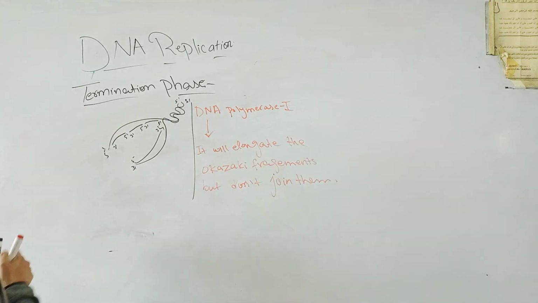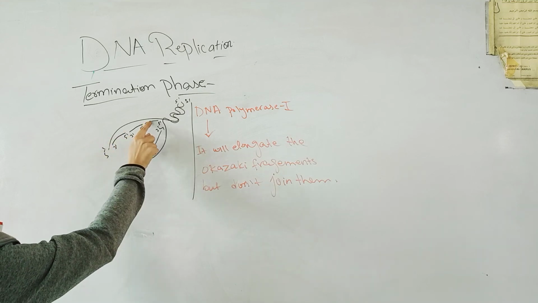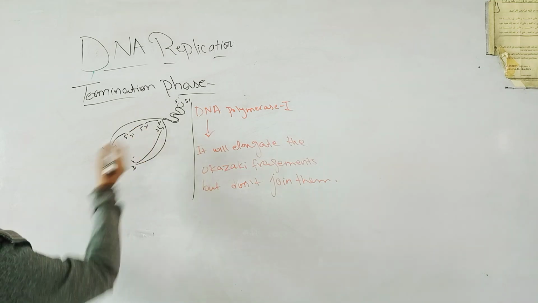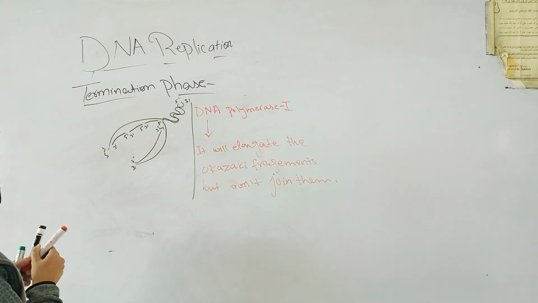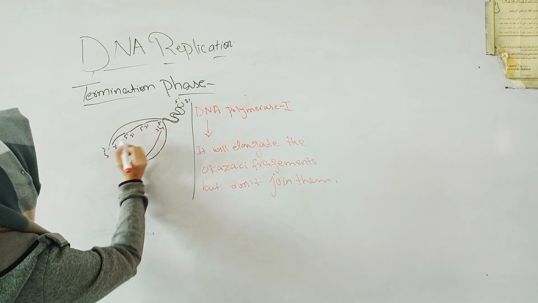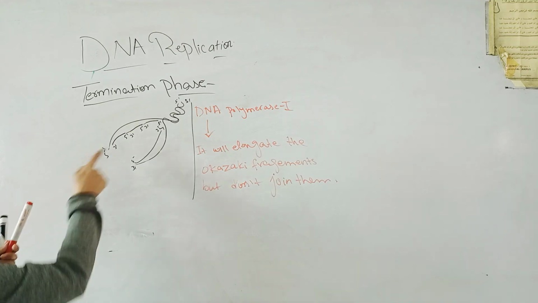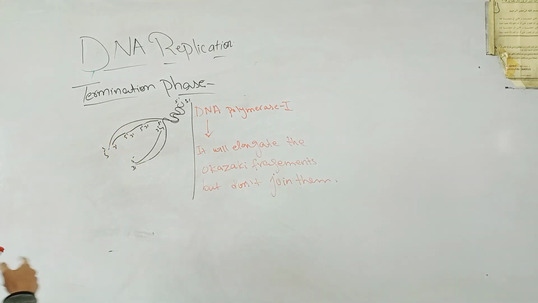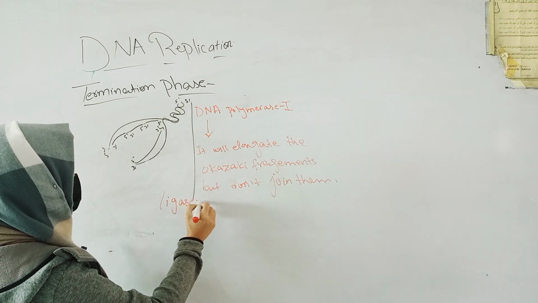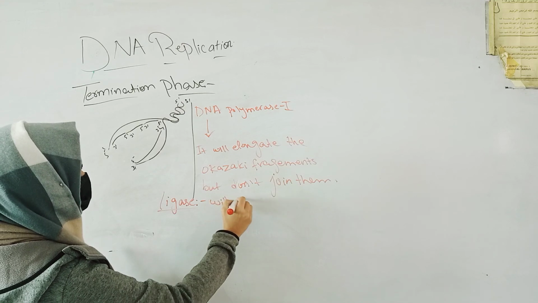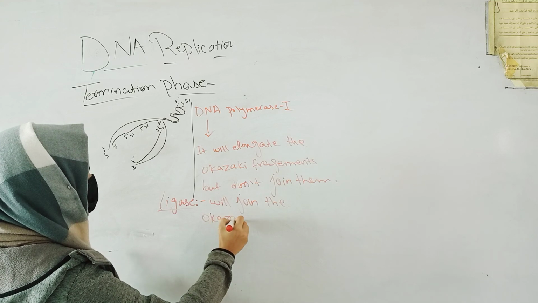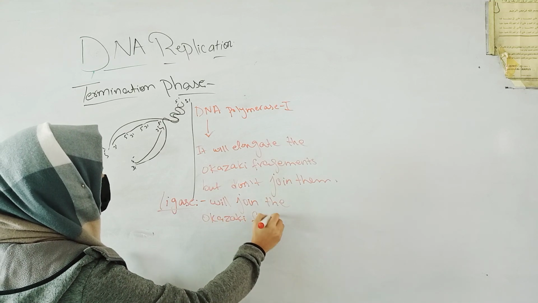Right, here you can see in the lagging strand there are Okazaki fragments, this fragmented portion of the newly synthesized DNA, and DNA polymerase 1 will elongate them but not join them. There is another enzyme that will come, which is called ligase. Ligase will join the Okazaki fragments.